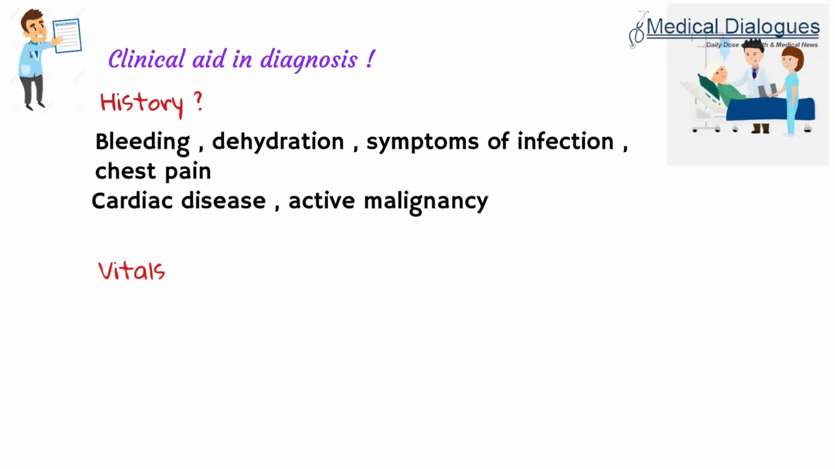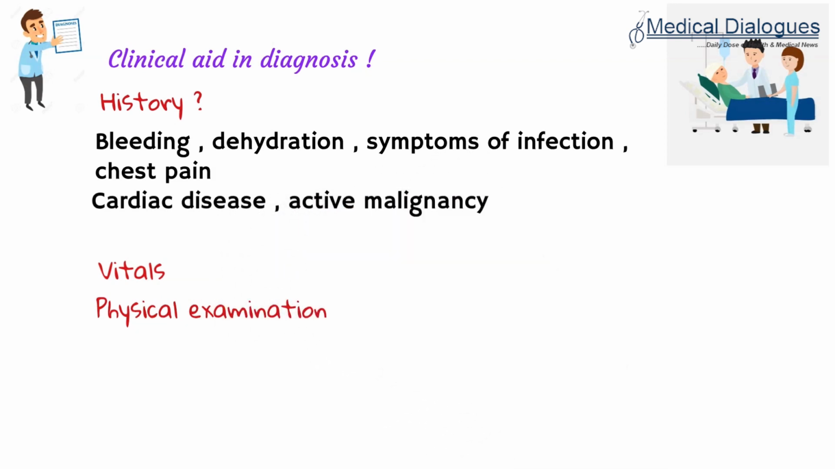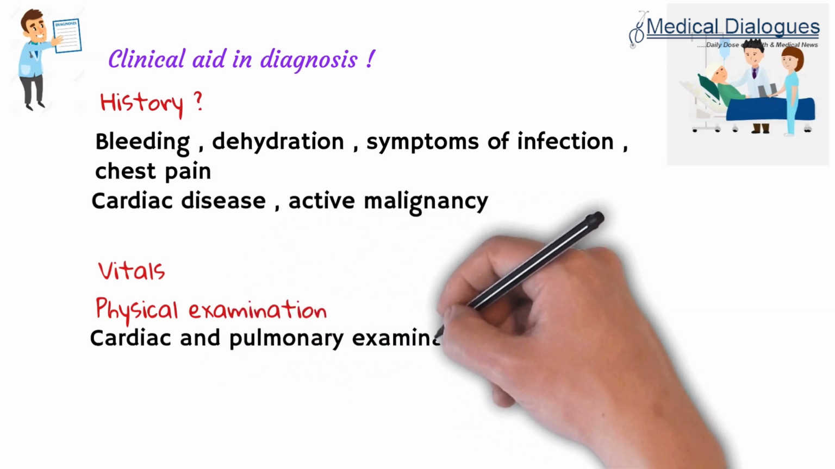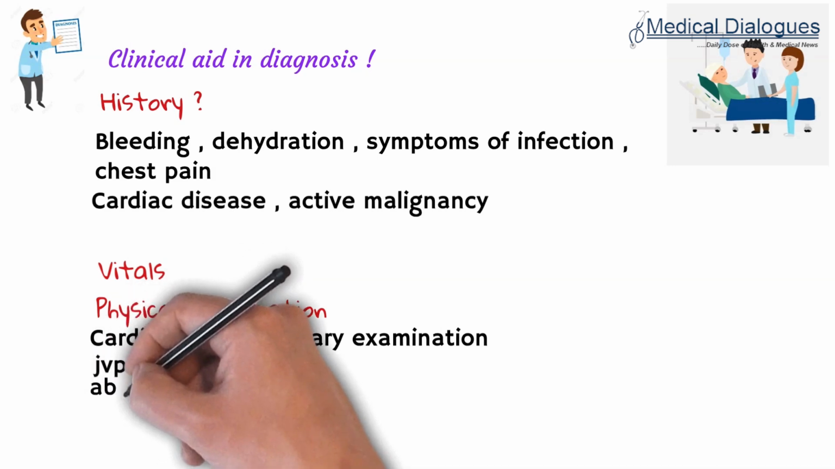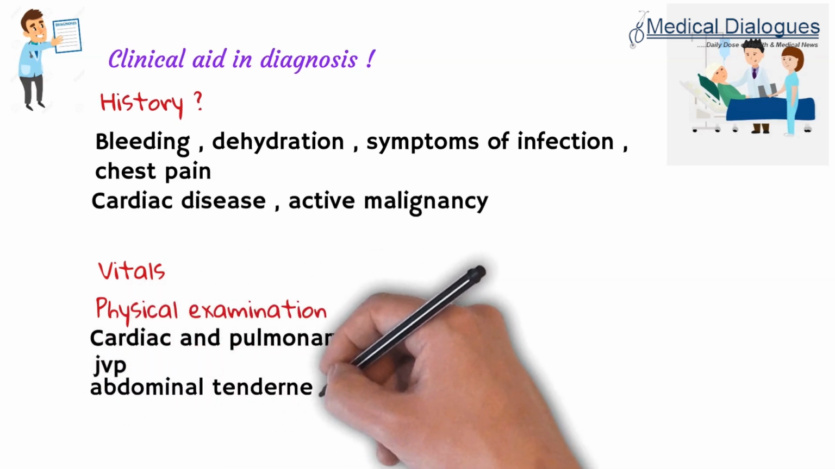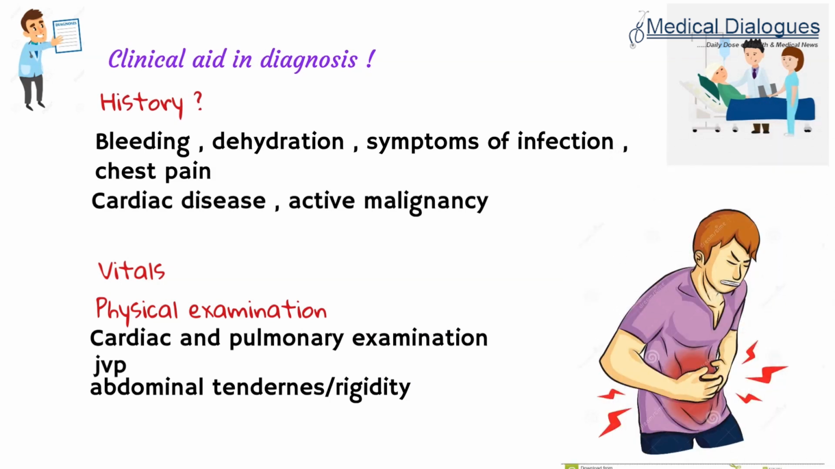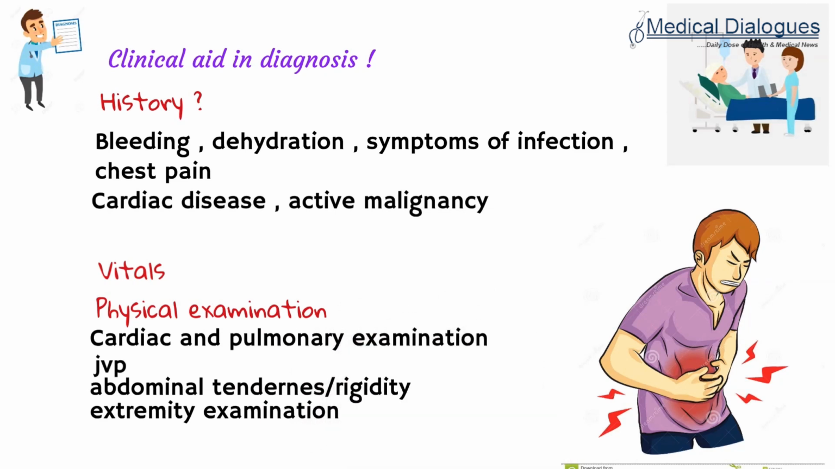The vitals also play a very important role as a clinical aid in diagnosis. Physical examination should also be carried out, in which cardiac and pulmonary examination plays a very important role. Assessment of JVP is very important in a patient of cardiogenic shock. Signs of abdominal tenderness or rigidity play a very important role to rule out an intra-abdominal source of infection or intraperitoneal bleeding. Extremity examination should also be done to see whether the extremities are cold or not, and to look for signs of edema.